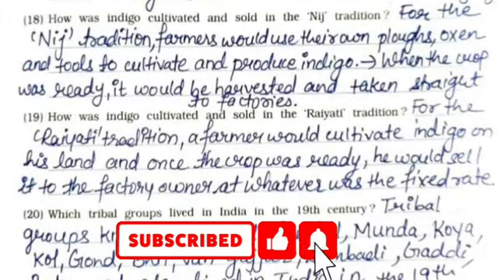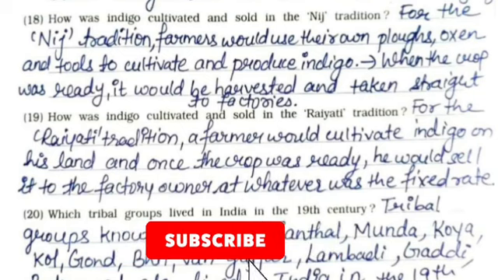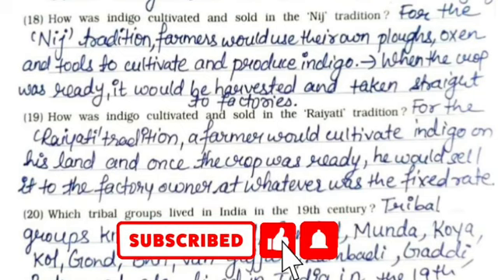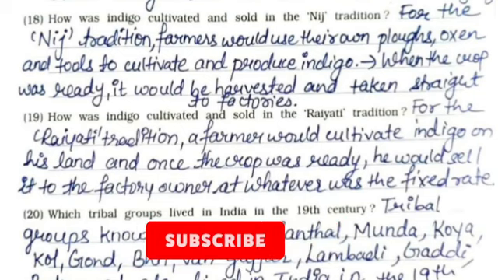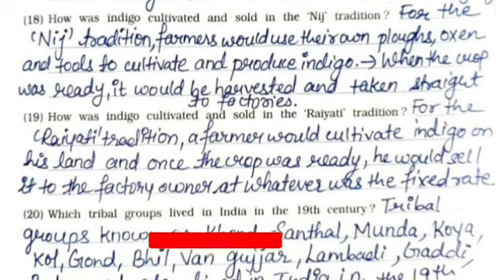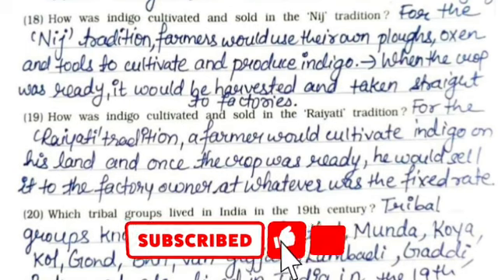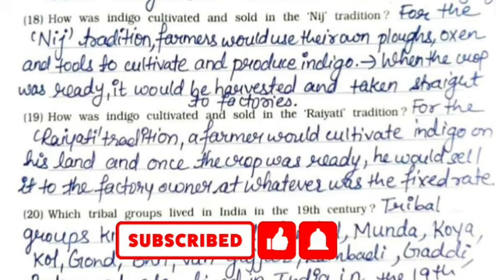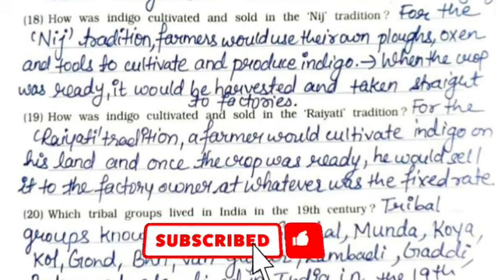18th, how was indigo cultivated and sold in the Nij tradition? For the Nij tradition, farmers would use their own plows, oxen and tools to cultivate and produce indigo. When the crop was ready, it would be harvested and taken straight to the factories.